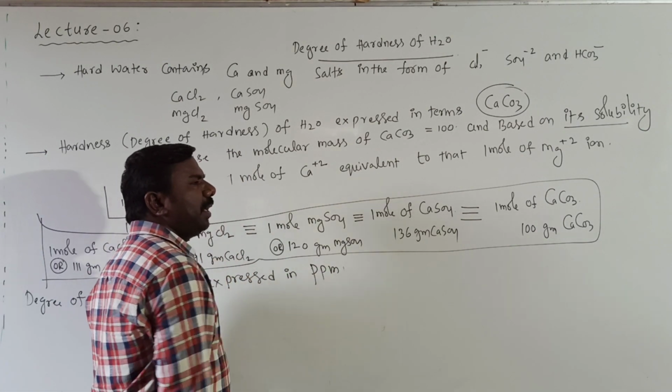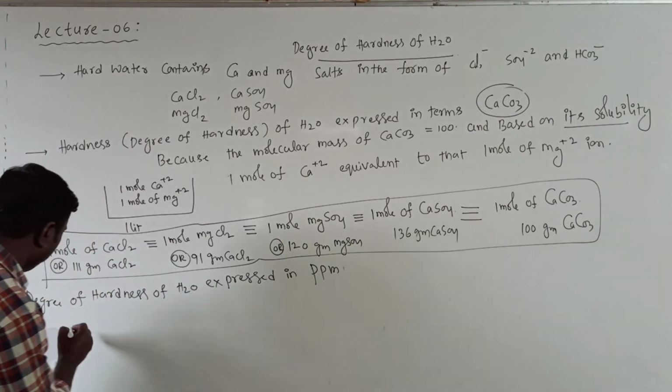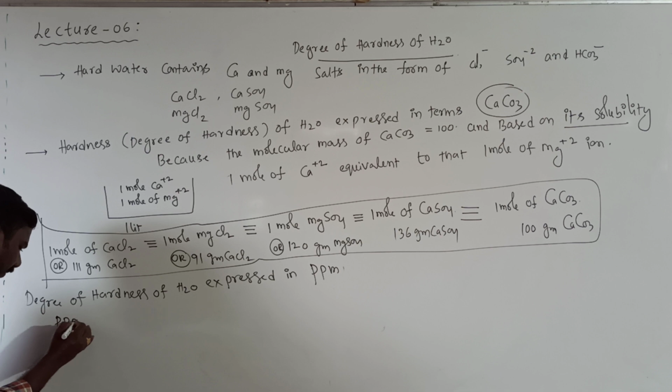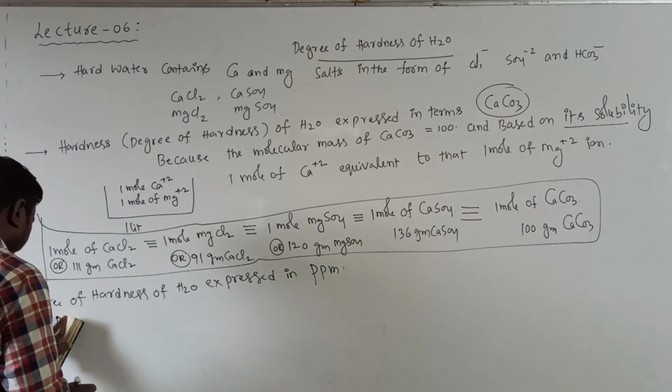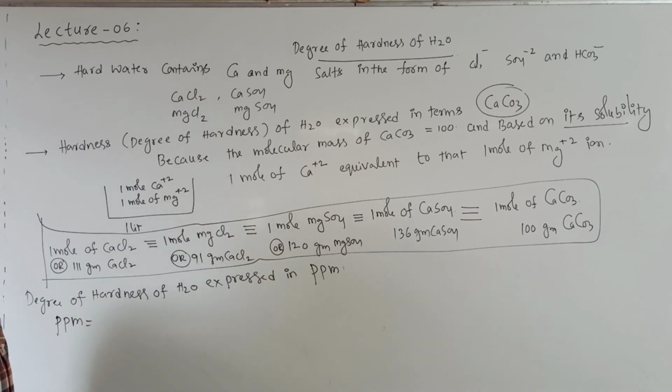You know already ppm means parts per million. The ppm definition: the full form is parts per million.